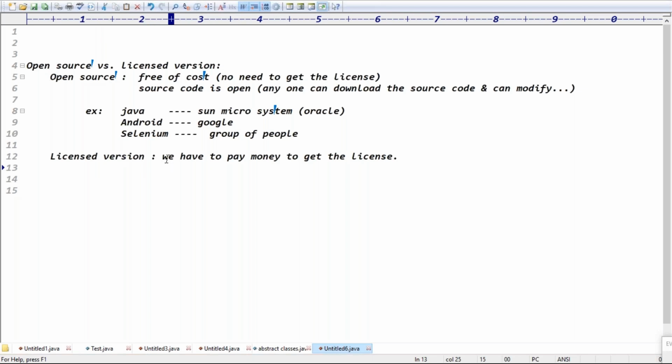They are charging some amount. Even once you pay the money to get the license, they'll just give you the license to run that software, guys. Whether the source code is open or not open, you cannot even see the source code, guys.